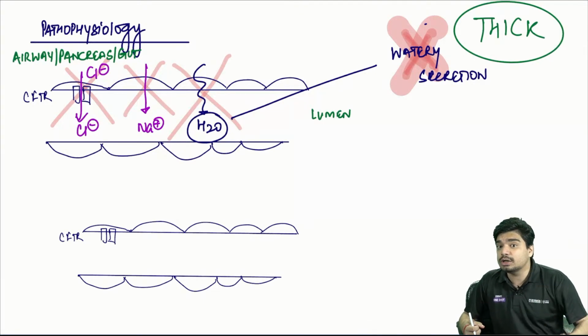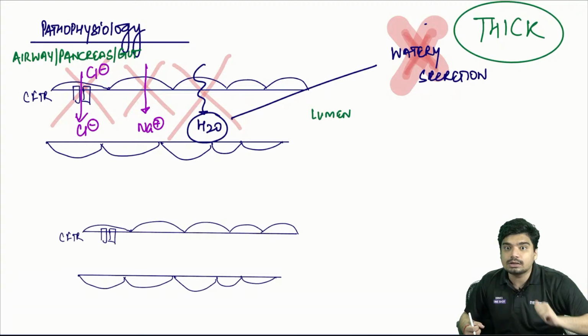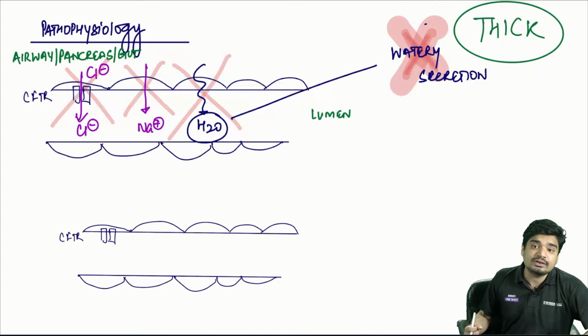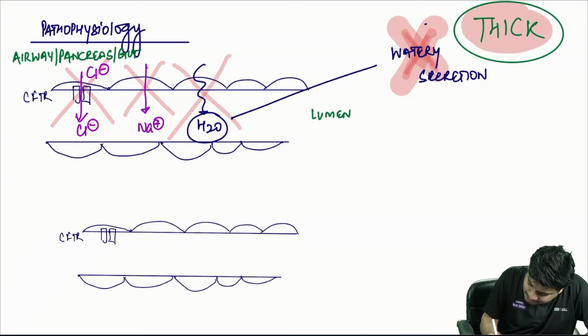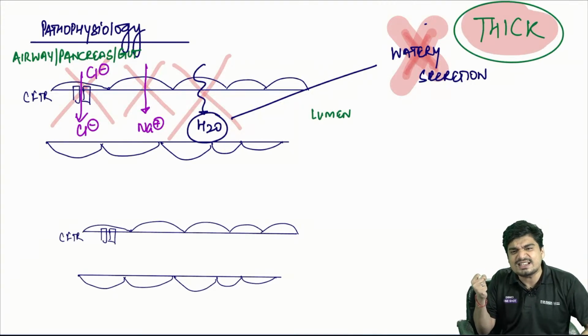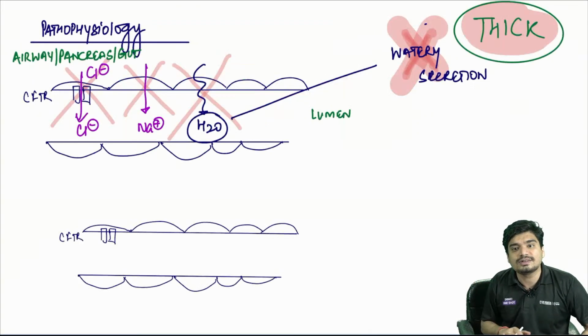And in the newborn, if there are thick gut secretions, meconium passage will not take place normally. It will be delayed. So everything in the case of cystic fibrosis is because the secretions have become very, very thick, very, very viscous. That is the reason why it is also called mucoviscoidosis.